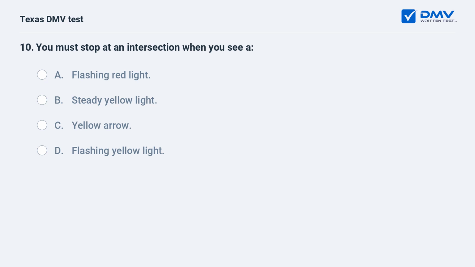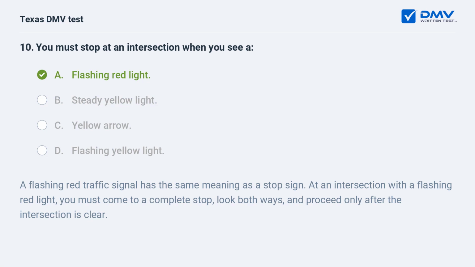You must stop at an intersection when you see: A. A flashing red light. B. A steady yellow light. C. A yellow arrow. D. A flashing yellow light. A. A flashing red light. A flashing red traffic signal has the same meaning as a stop sign. At an intersection with a flashing red light, you must come to a complete stop, look both ways, and proceed only after the intersection is clear.